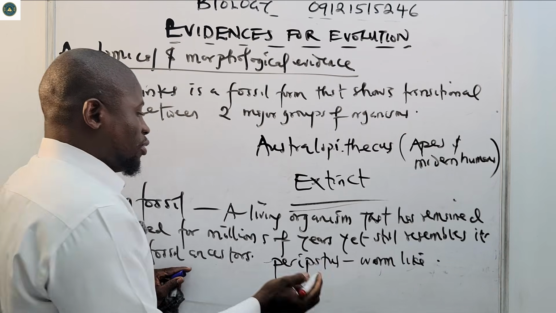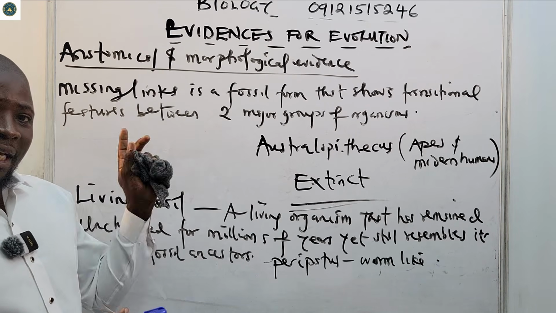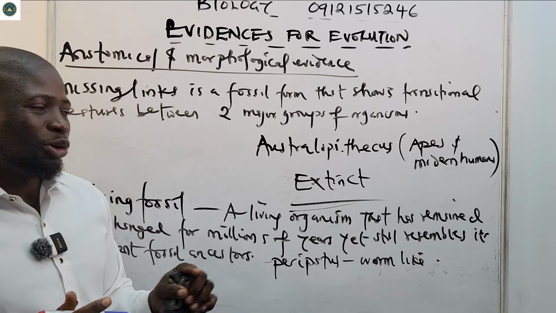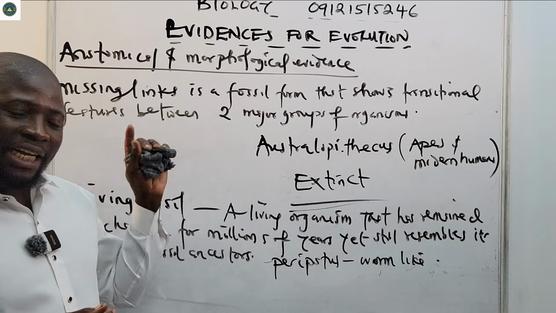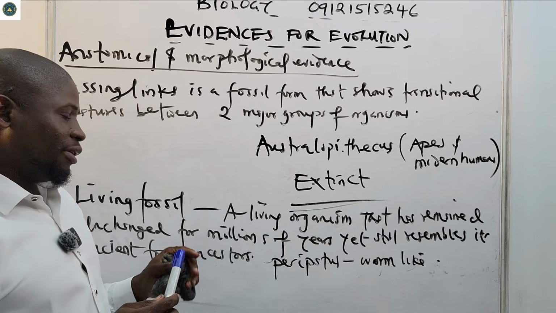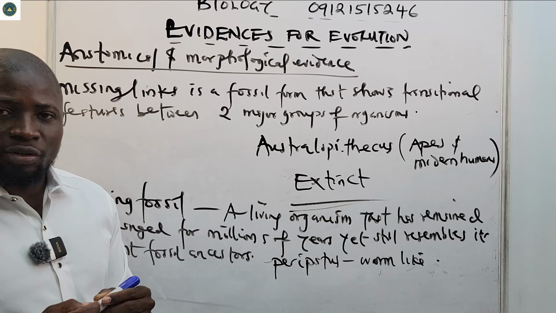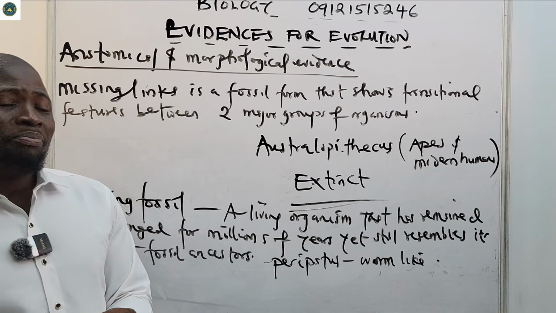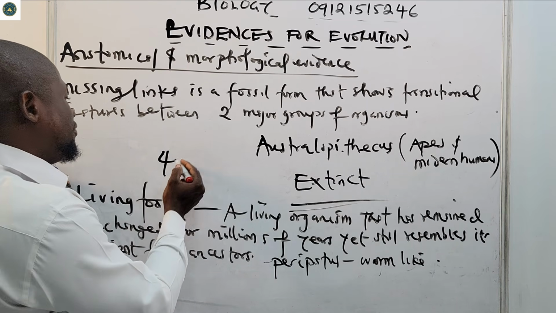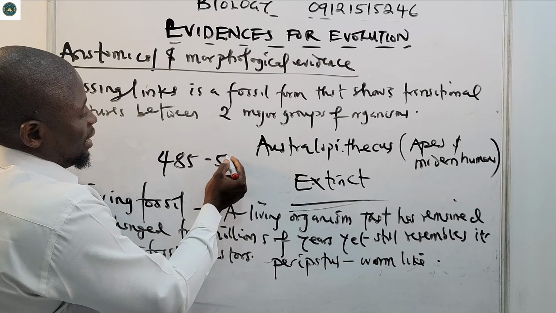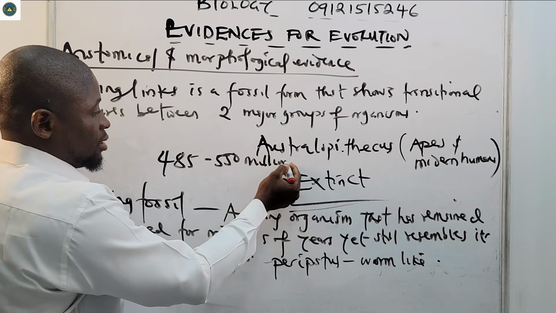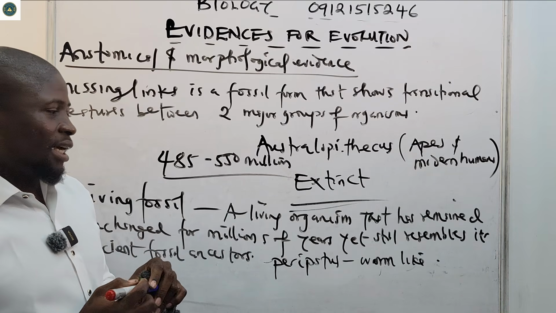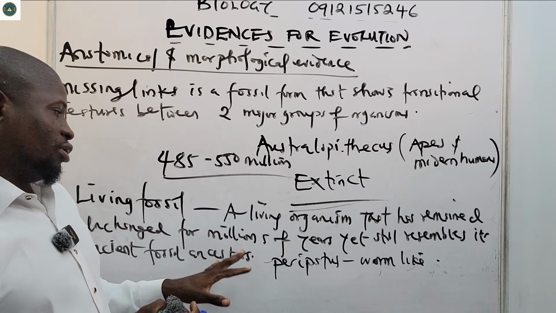Worm-like organism. The way worms look, they still look exactly the same. They have remained unchanged for millions of years, and they still resemble their ancient fossil ancestors. Those are the ones referred to as living fossils. Peripatus, as an example, has remained unchanged for millions of years, from about 485 to 550 million years. That is an example of a living fossil.